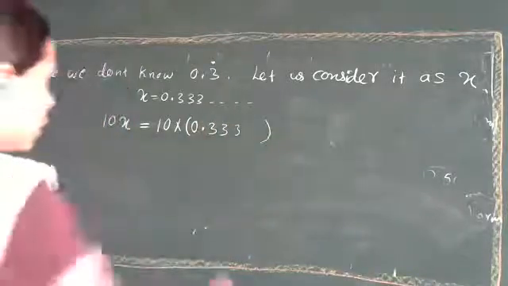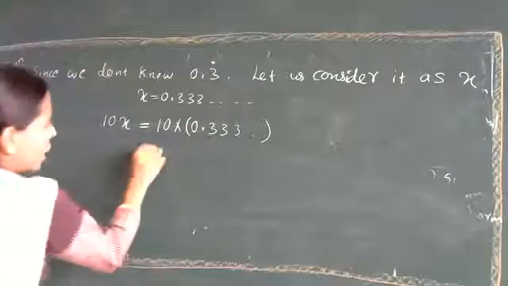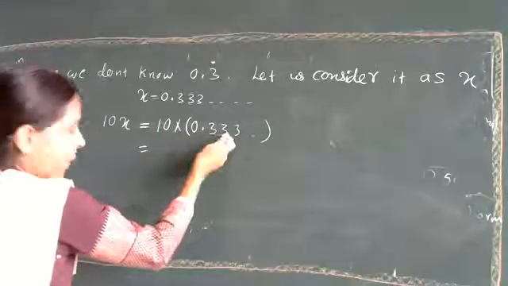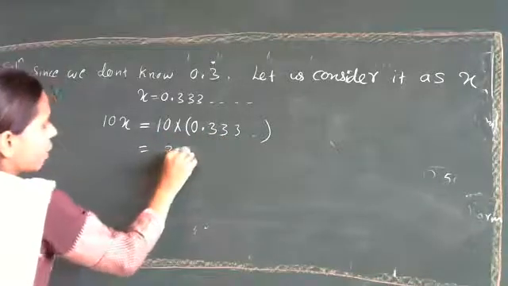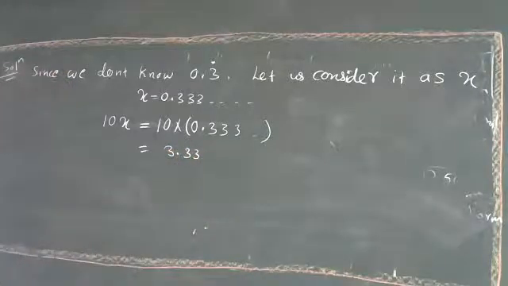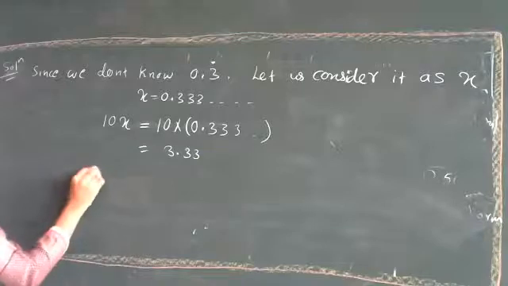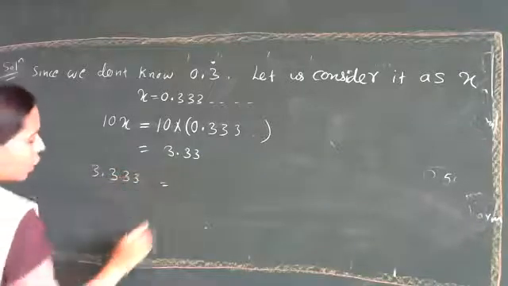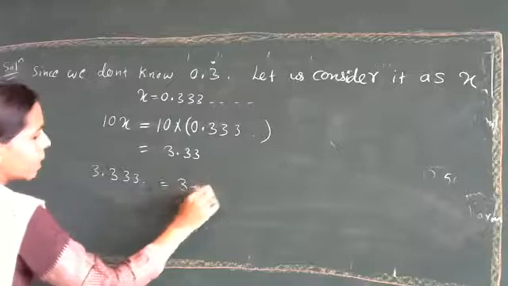Now when you multiply it with 10, the decimal point goes to the next place, so that is nothing but 3.33. Now this value we can write in the pattern: 3.33 is equal to 3 plus x.